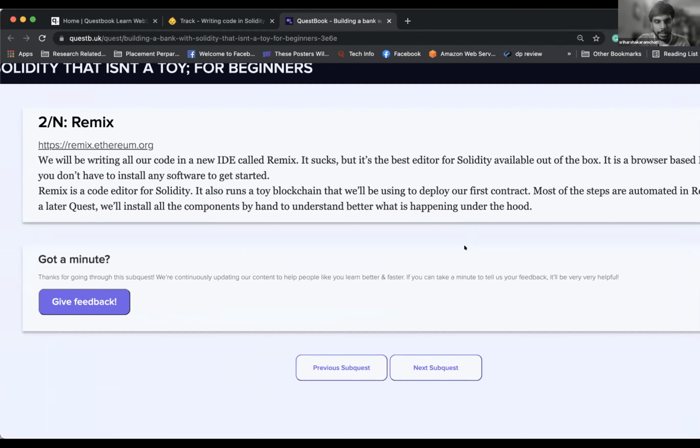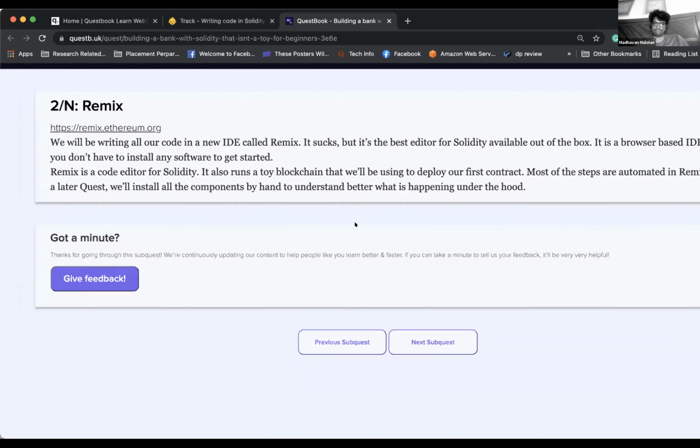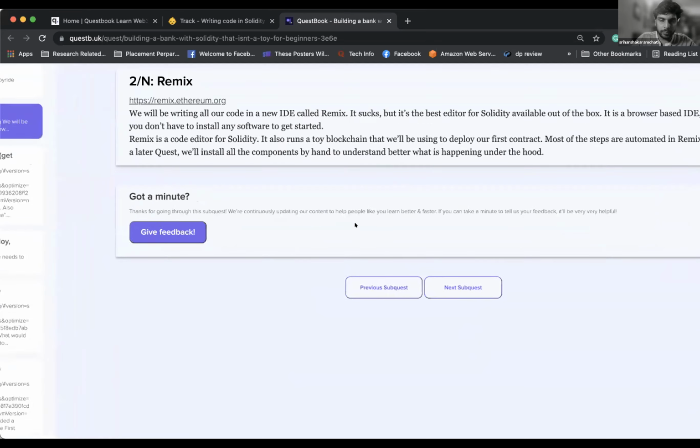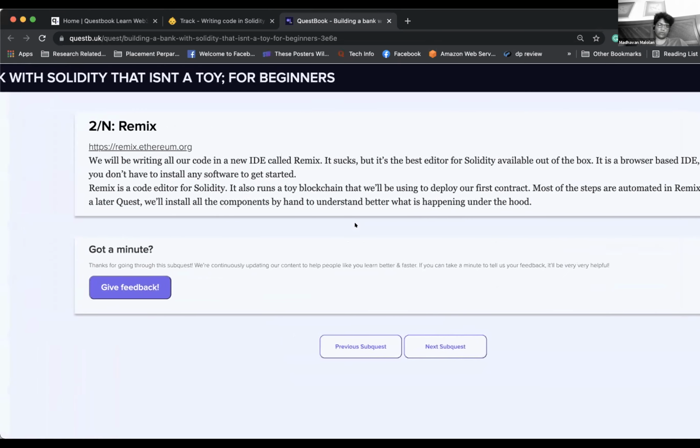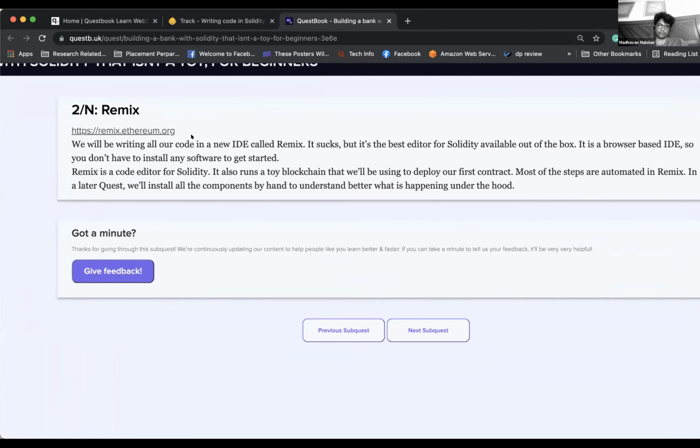So basically, there is no installation needed. This is the equivalent of IntelliJ, right? Yeah, correct. If you use any IDE, it'll seem familiar. Why don't you just click on that link and do that?